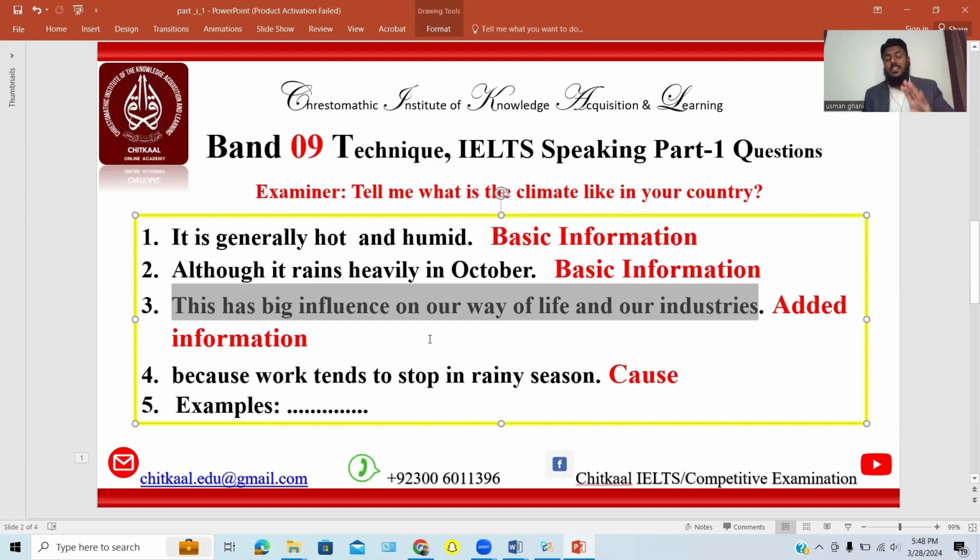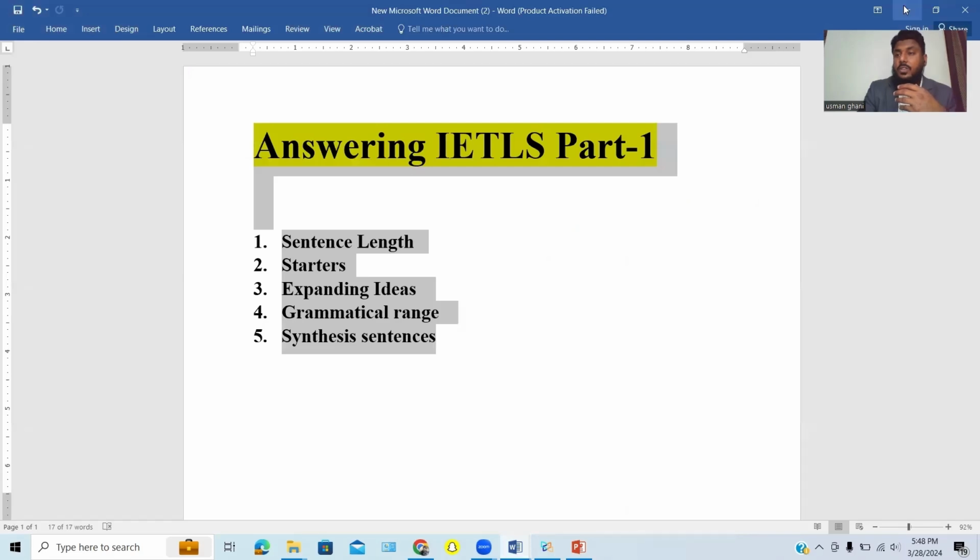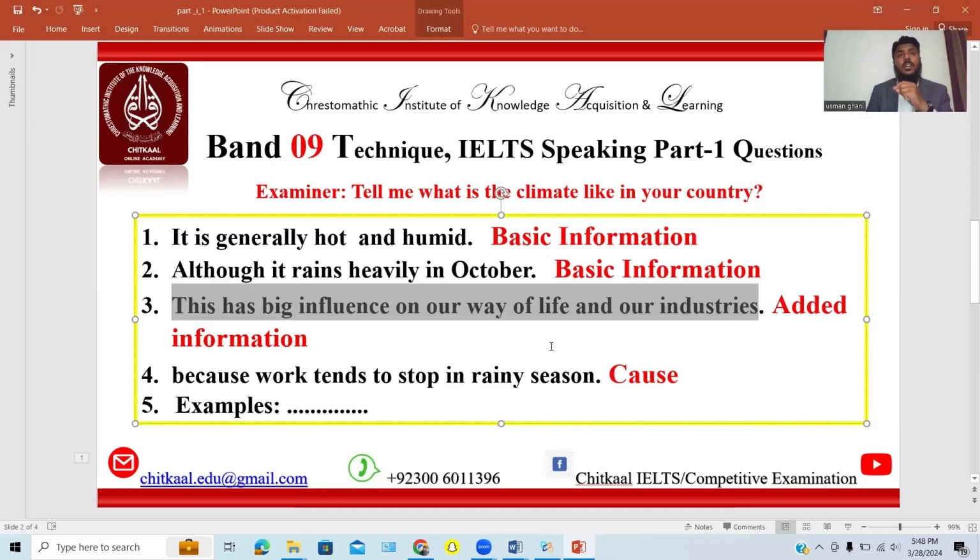So this is how the third thing in answering, securing band, was, as I told you, expanding the ideas. You are supposed to expand the ideas in order to secure good grades. For example, the basic information was it heavily rains in October. Does it have any influence? Yes, because it has big influence on our way of life and industries. And how does it influence? Why does it actually influence industries and lives? Because work tends to stop in the rainy season. This is how it influences us.